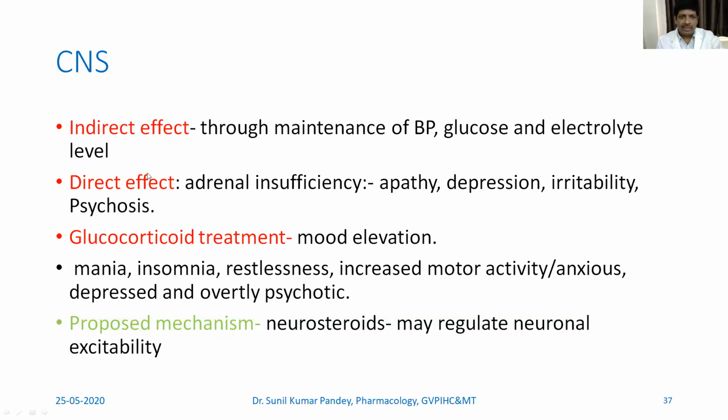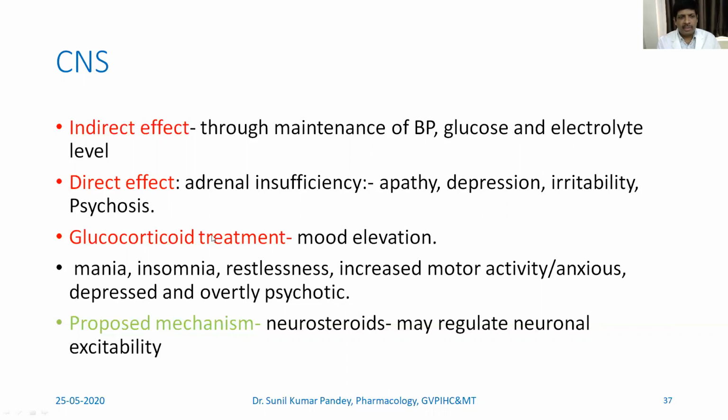Now, what are the direct effects? In case of adrenal insufficiency, the person may manifest with apathy, depression, irritability, and psychosis. These conditions can be decreased by giving glucocorticoid.